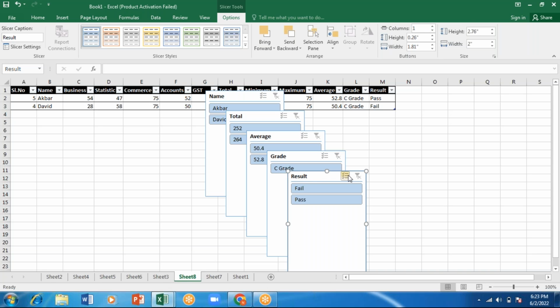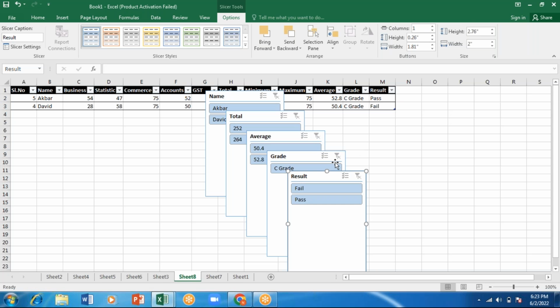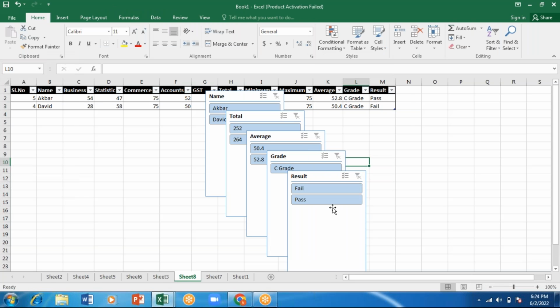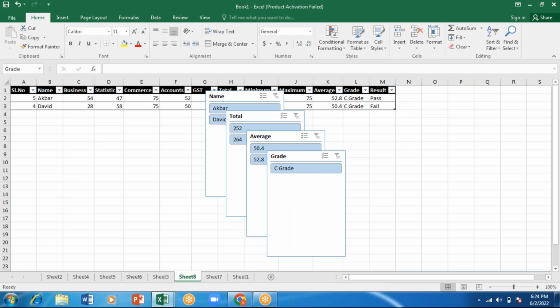So the same thing, the filter option that you are having, the same thing has been shown here. Pass I want to see like this. If I want to see only the C grade, I can see here. If I want to see this percentage changes, anything I want to do, then I can do. I'll remove this. If you press on this cross mark, it will keep on removing it. Or you can just right click on this, remove results, remove grade. Like this, you can keep on removing it.